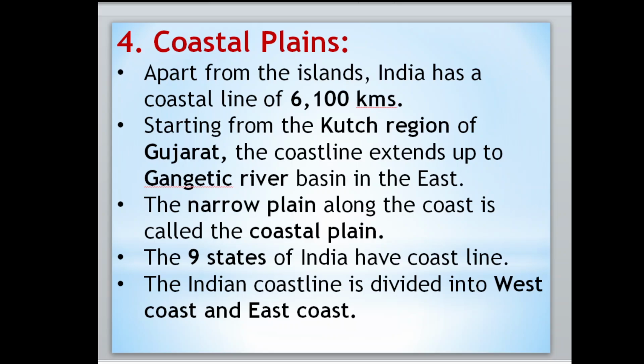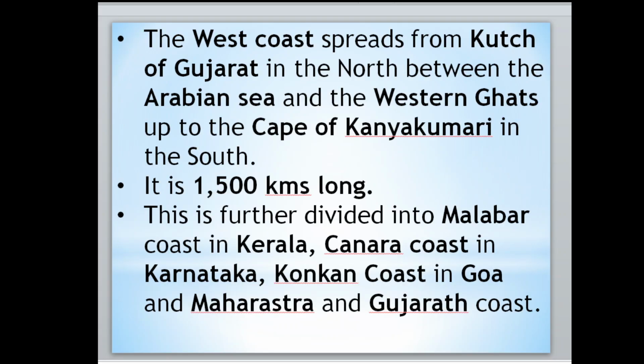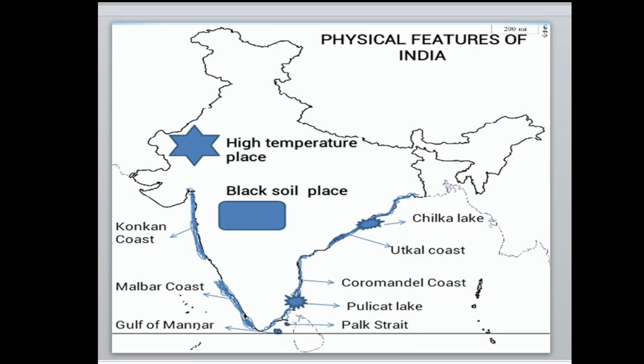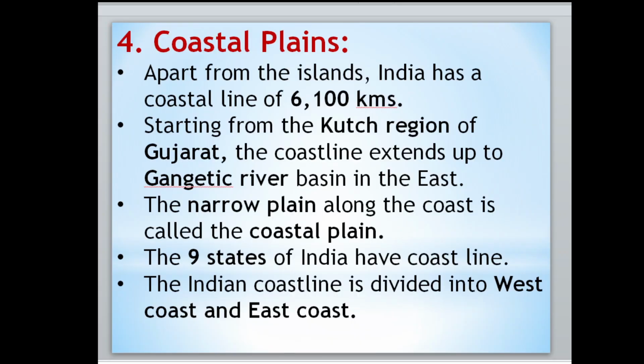The Indian coastline is divided into two: West Coast and East Coast. Here is the West Coast and this is the East Coast. And 9 states have coastal area.